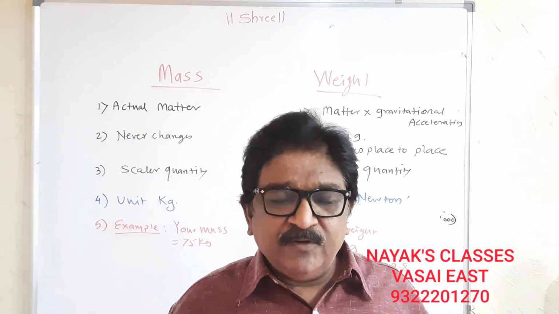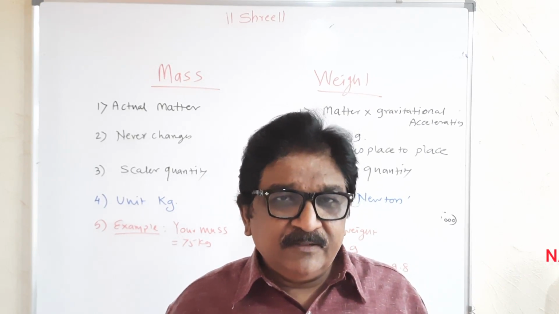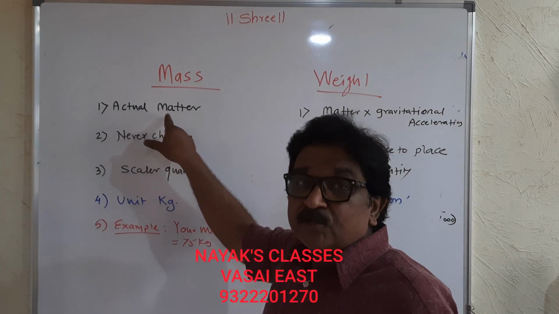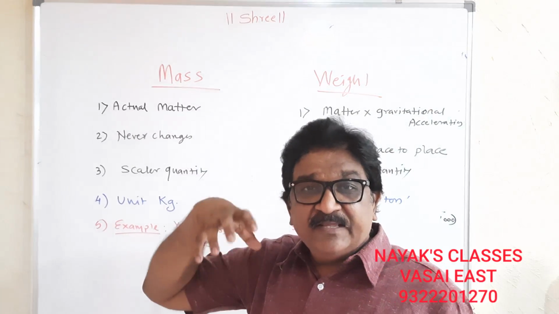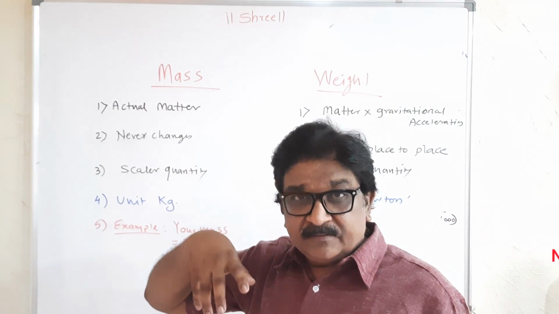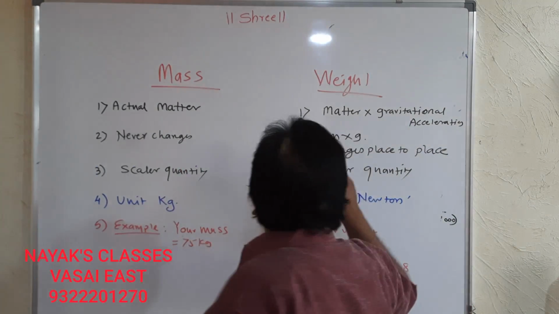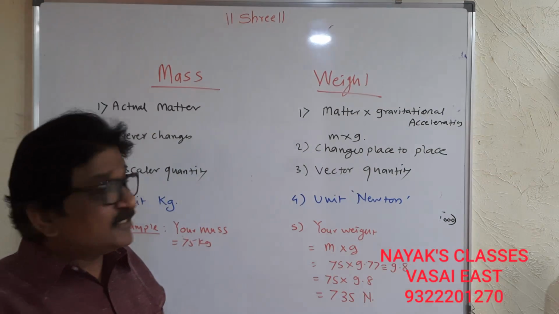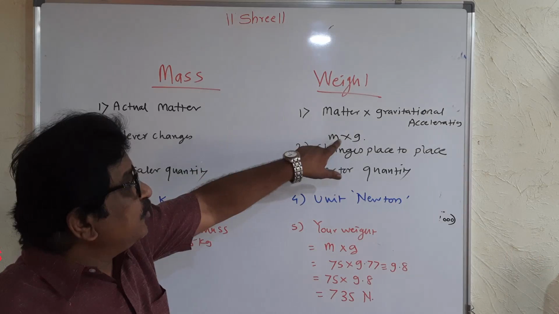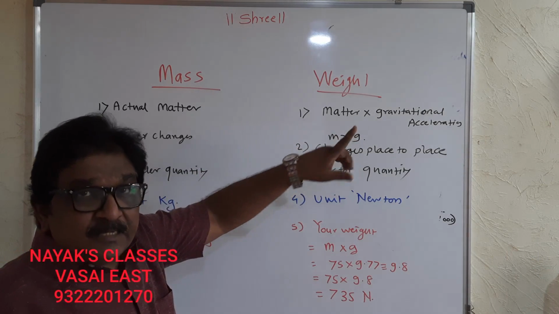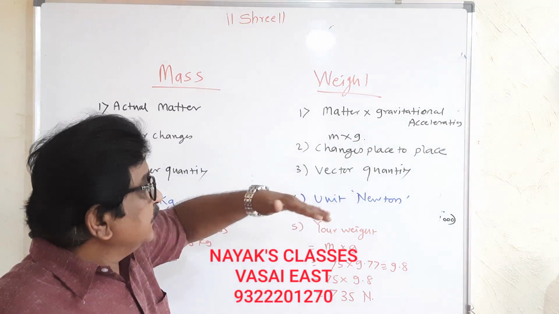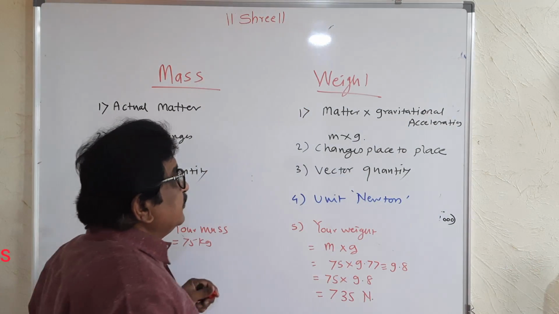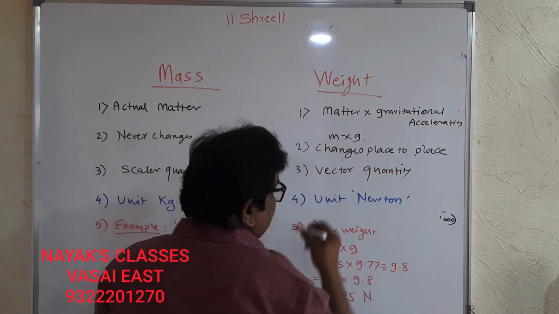So I am going to explain the difference between mass and weight. Mass is actual matter filled in the thing, while weight is nothing but mass into gravitational acceleration, m into g.